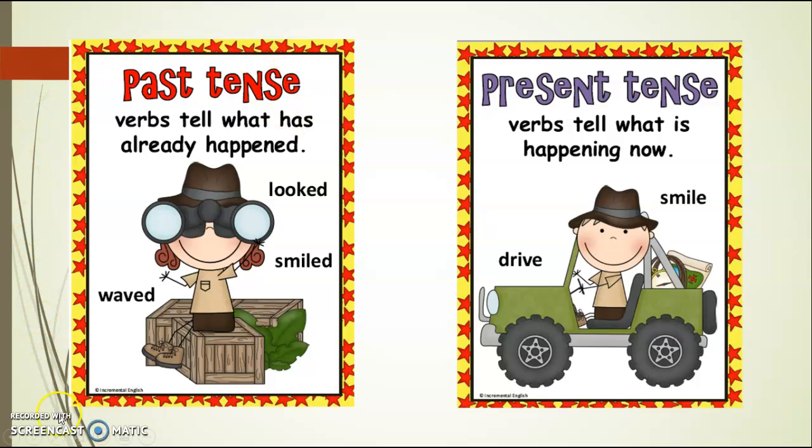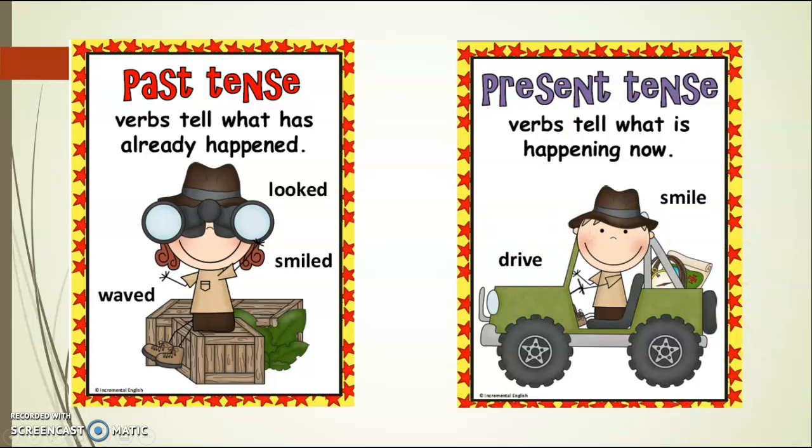And as you know, past tense are verbs that have happened already, things that happened yesterday or last week, last month, anything that already happened. For example, looked. I looked at my sister play with her toys yesterday. So they're things that already happened. And present tense, Matthew, are things that are happening right now.